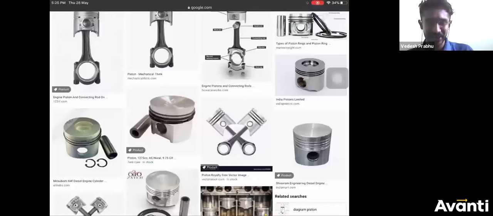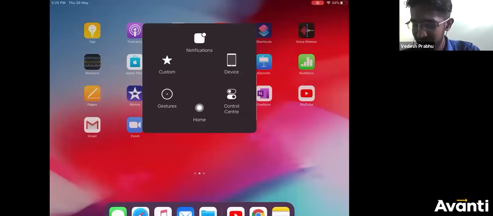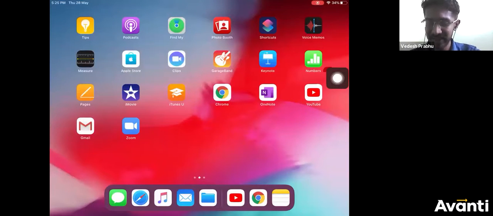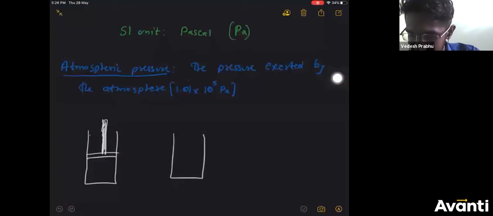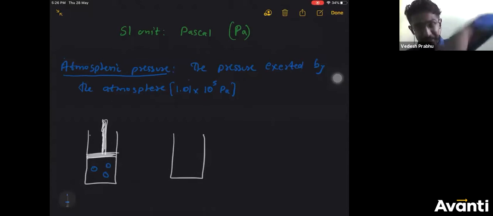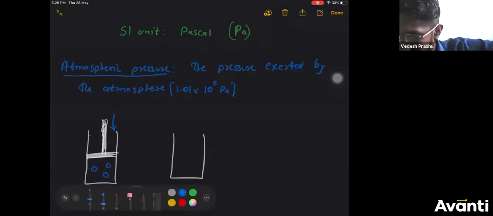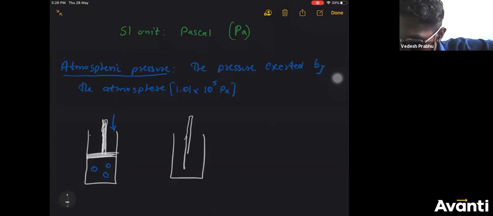In mechanical engineering, you will see pistons in all your IC engines and so on. That is something interesting that you will study later. So this piston, I'm going to draw in a simple way like this. Okay, this is the piston. Here I have some particles, like this. So when I apply pressure and push it downwards, what is going to happen? This is my piston handle.